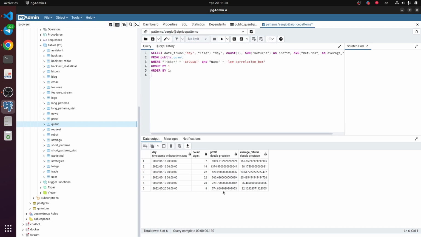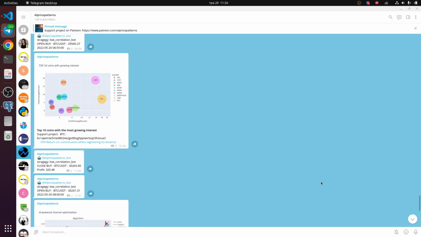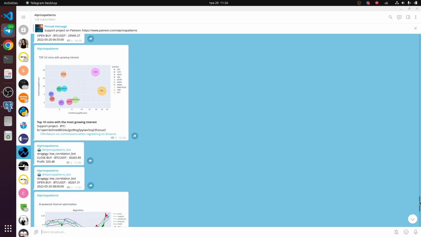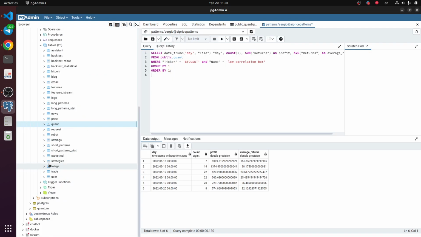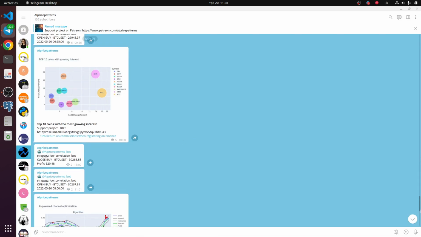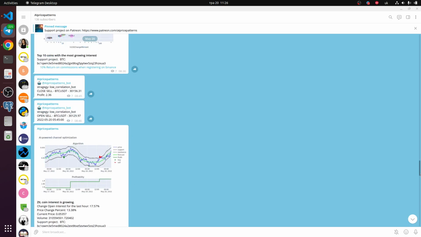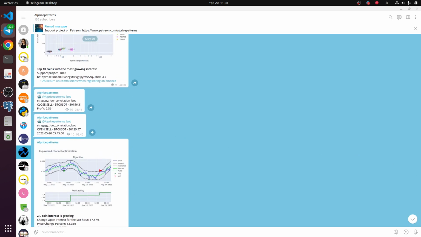Let's look at the average return per trade. For example, today is 20 May, and we generated this profit and average return, and we did 8 trades. I store this data in a Telegram channel. For example, let's look at this trade. Okay, I fixed this bug.